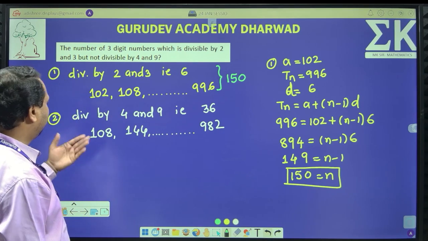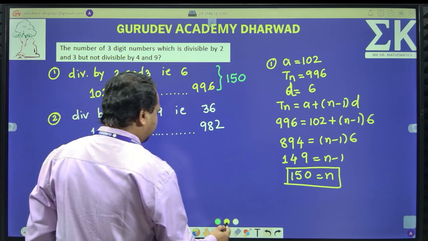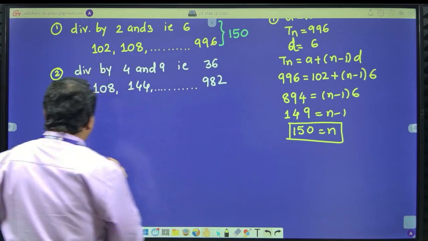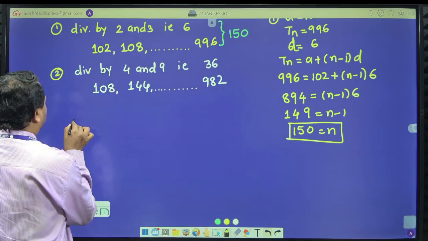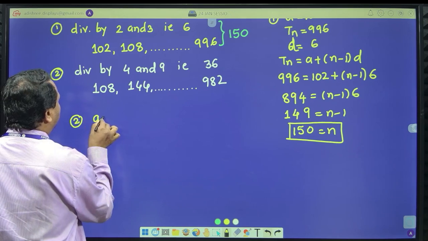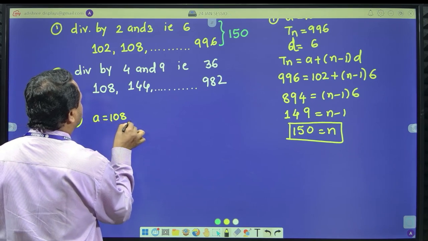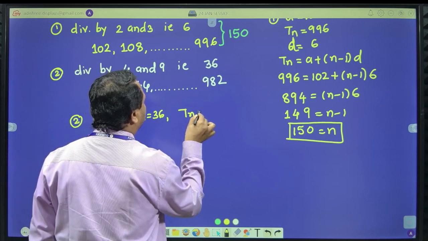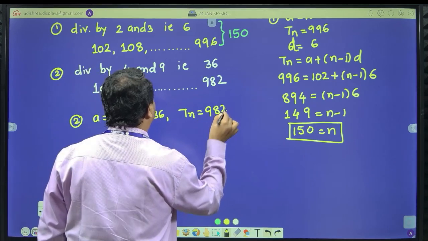Right. Now let me go for the second case. What is case number 2? In case number 2, A is equal to how much? 108, D is equal to how much? 36, and the last number is 982, isn't it?